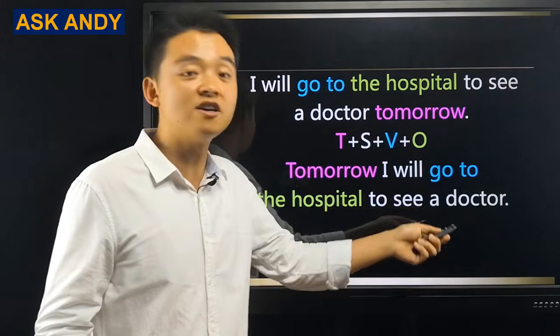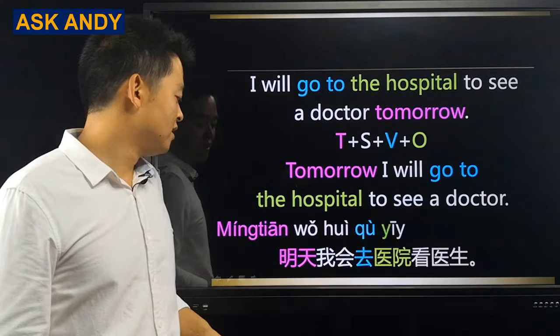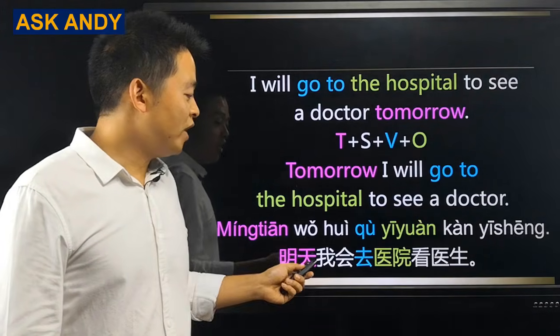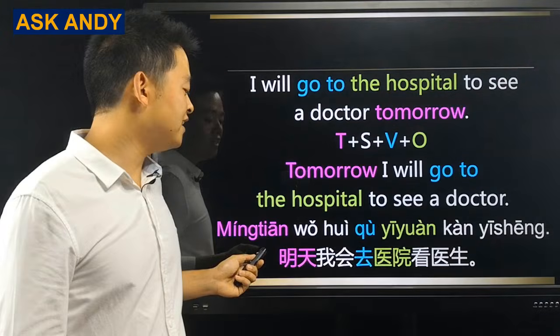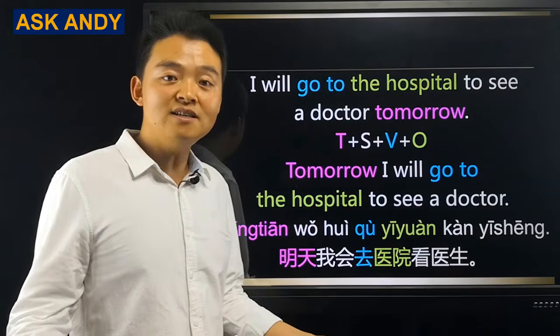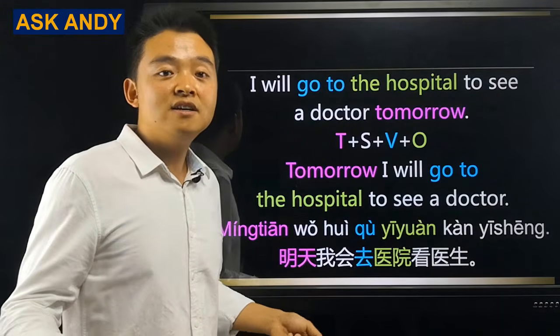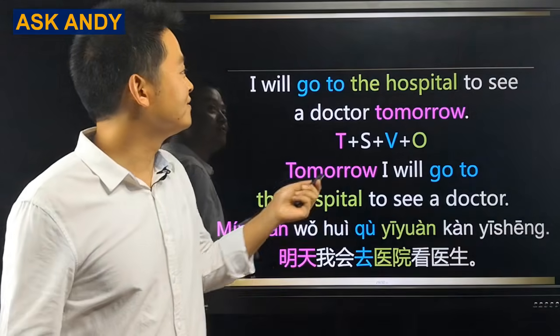We just do see a doctor. That's it. Then do the translation. 明天我会去医院看医生. It's easy, right? It's even easier. We just do see doctor. That's it. Let's move on to the last example.